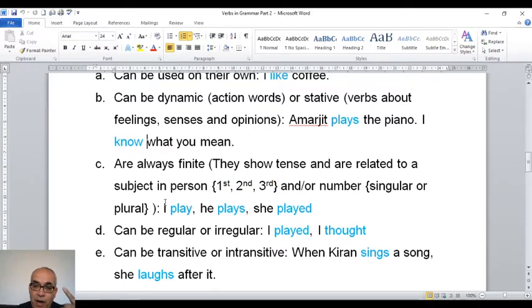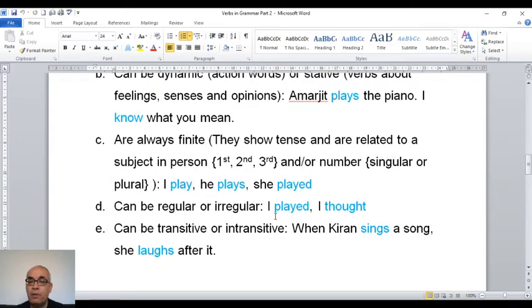Play agrees with I because I is singular and it is first person. Plays agrees with he. We put S on play. I cannot say he play. So plays, he is third person and he is singular, is one. She, again played is a finite verb. I put it in the past. And she is singular, is one, and she is third person.